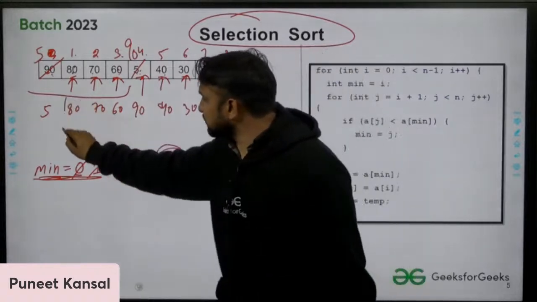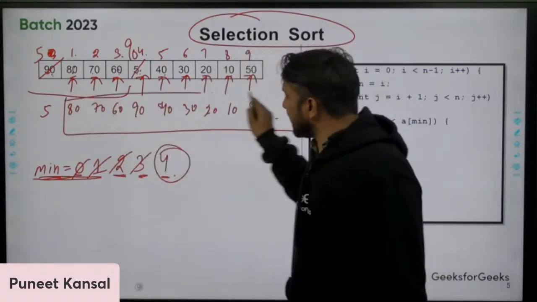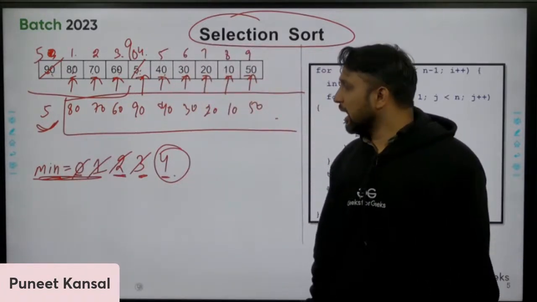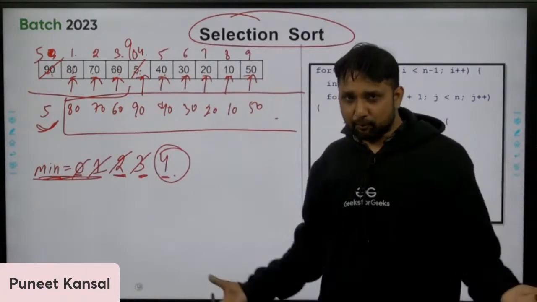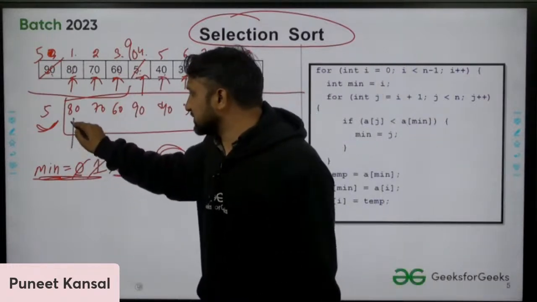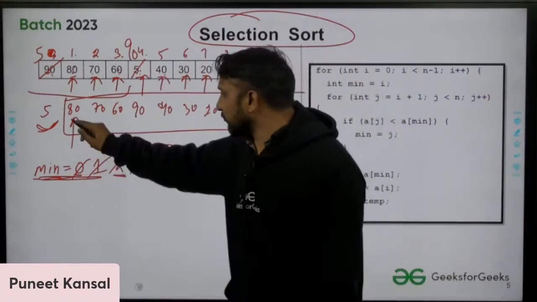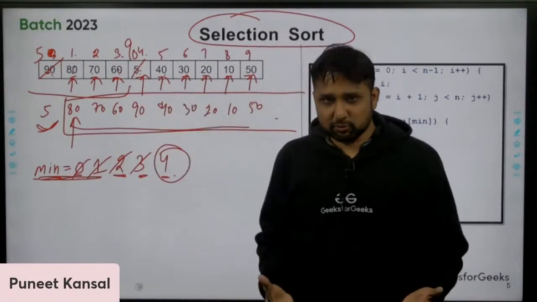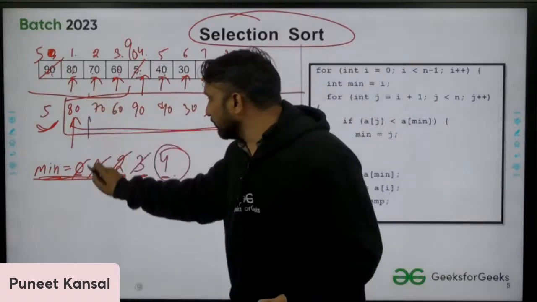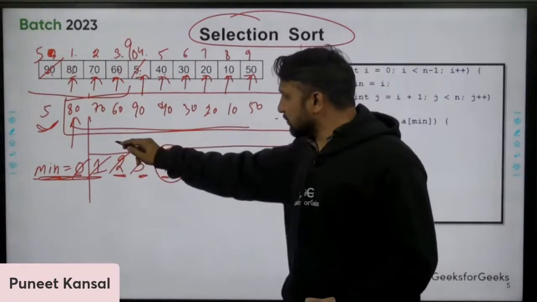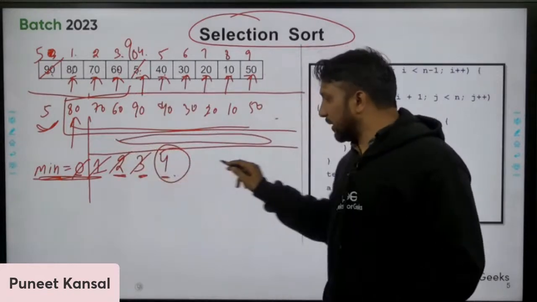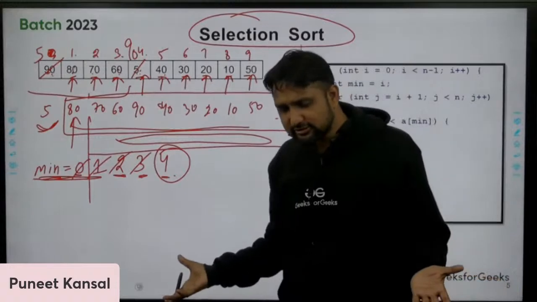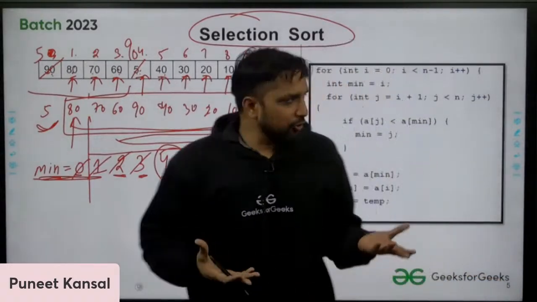So after the first pass, the smallest element reaches the start. And again, we will perform the same procedure. Now we will assume that this is the smallest element, and perform the same operation here. We will find the second smallest. Then we will perform the same procedure again on n minus 2 elements, then n minus 3, n minus 4. That's it. This is how selection sort works. That's it, and this is what we are doing here.